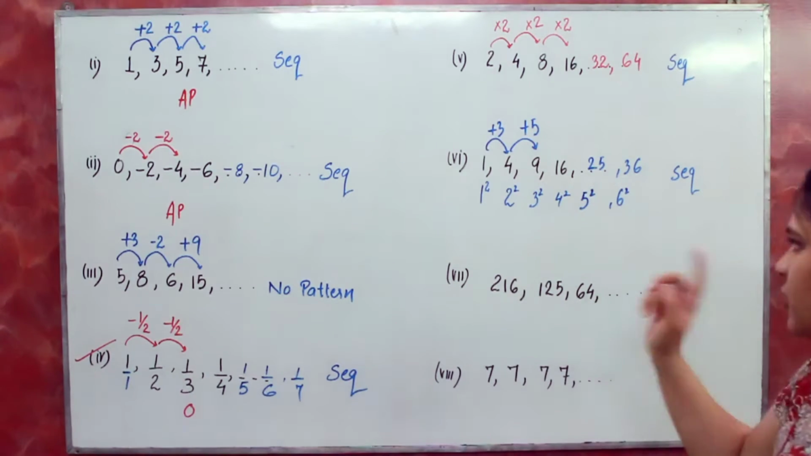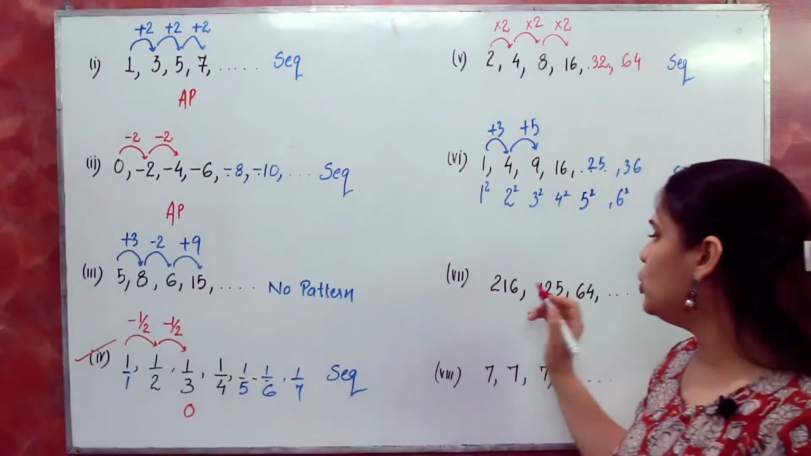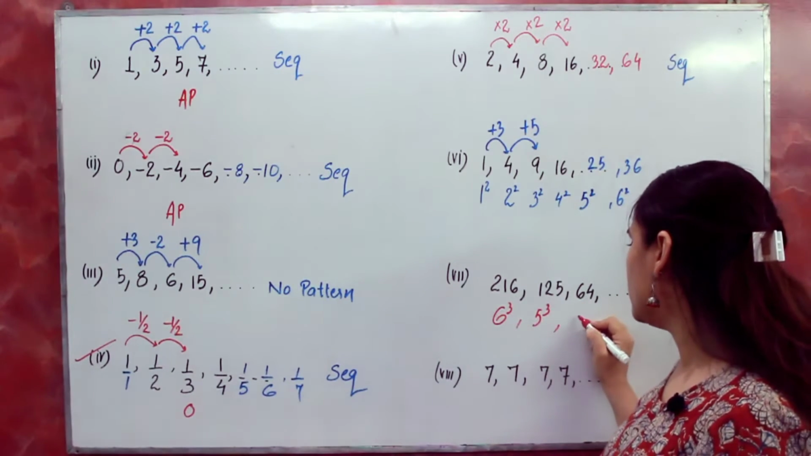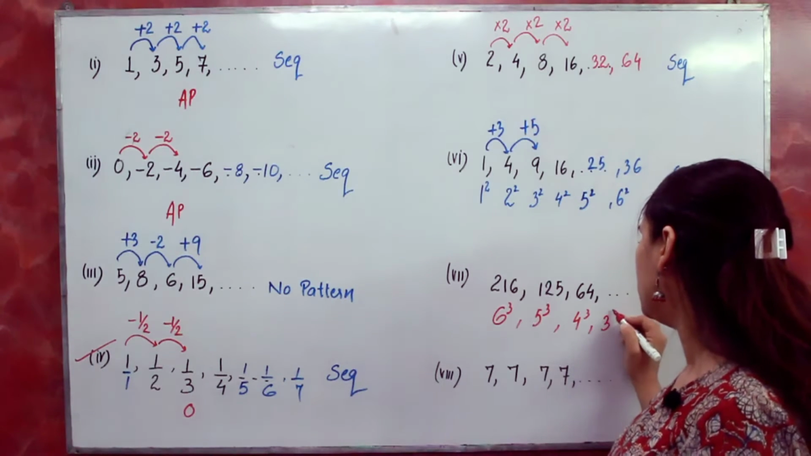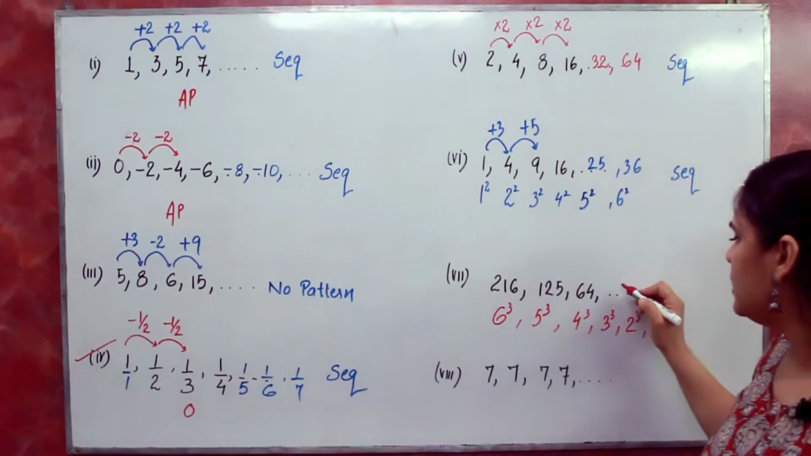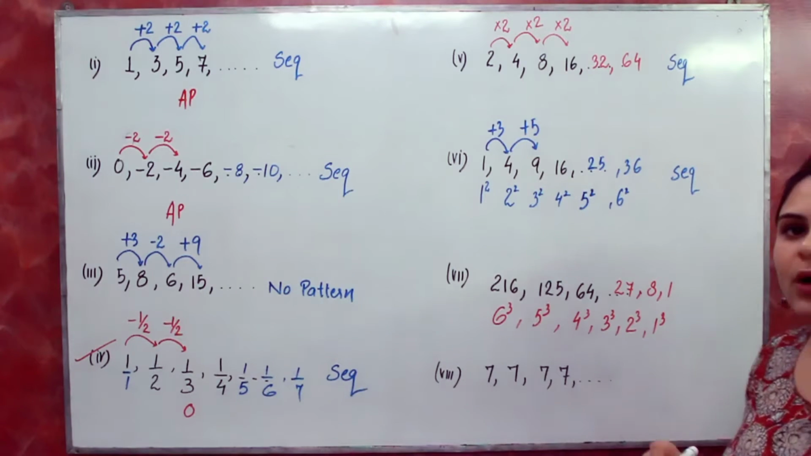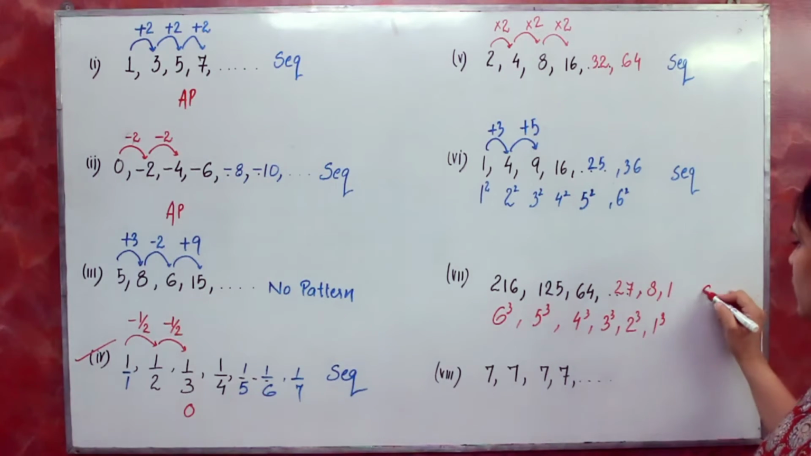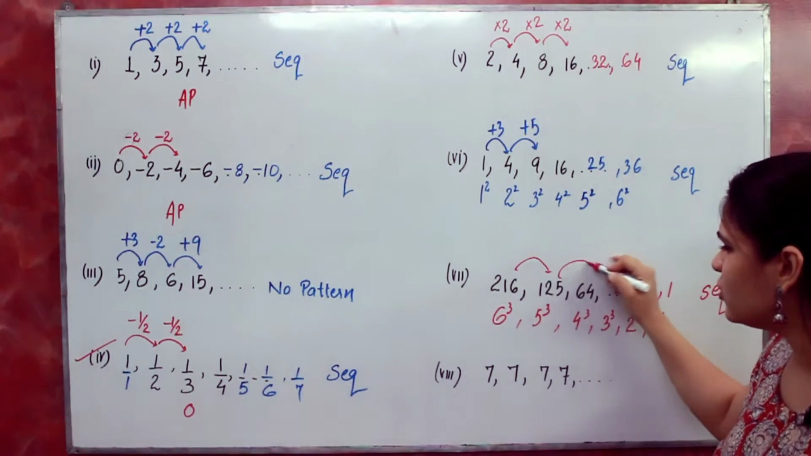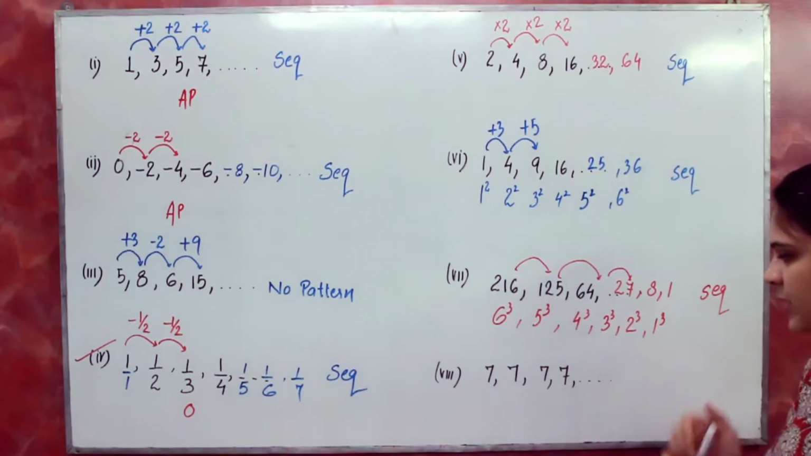Now we have to observe the pattern in this. 216, 125 and 64. 216 is the cube of 6. This is the cube of 5. It's the cube of 4. That means the next term will be the cube of 3, another term the cube of 2, then another term the cube of 1. So the next terms you can write 27, 8, 1. Okay. So it's a sequence, but this cannot be an arithmetic sequence. The reason is, the difference is not the same. We are not subtracting the same number every time. So it cannot be an arithmetic progression.